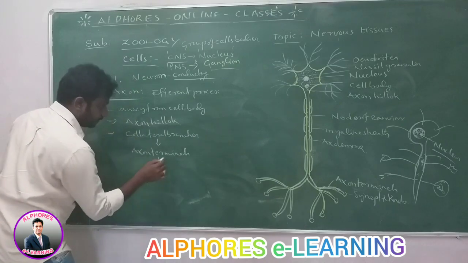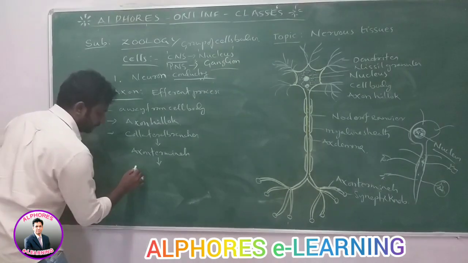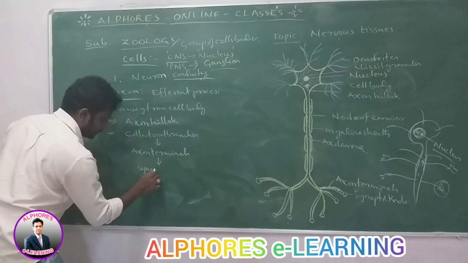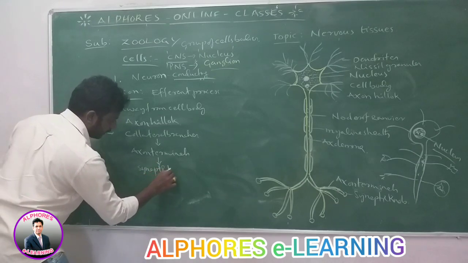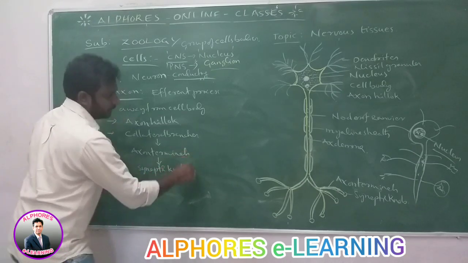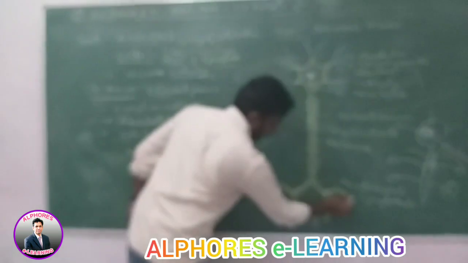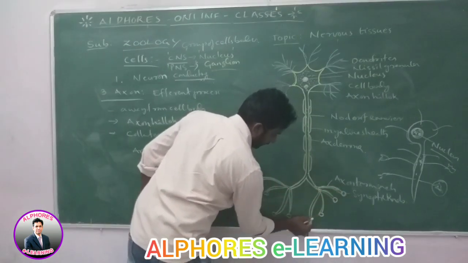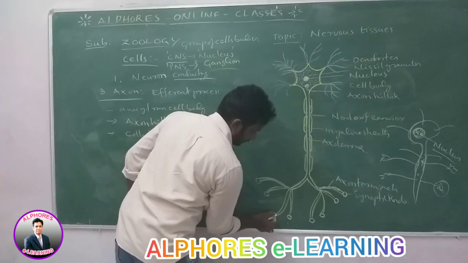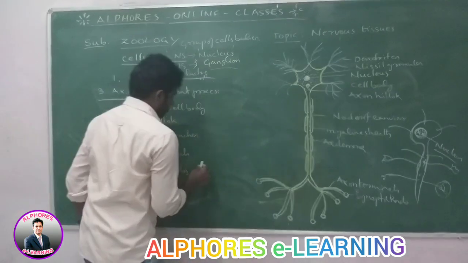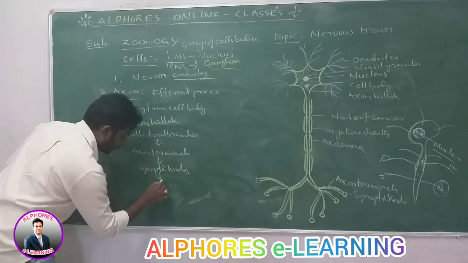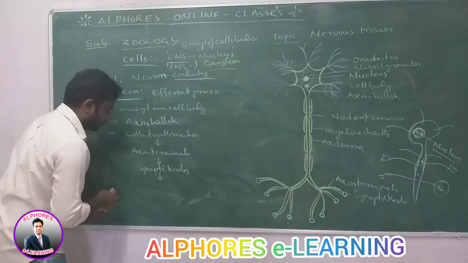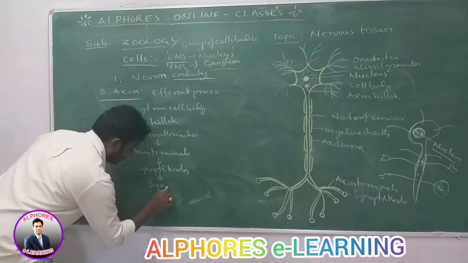At the end of the axon terminals, there are some knobs which are called synaptic knobs. These synaptic knobs contain synaptic vesicles.